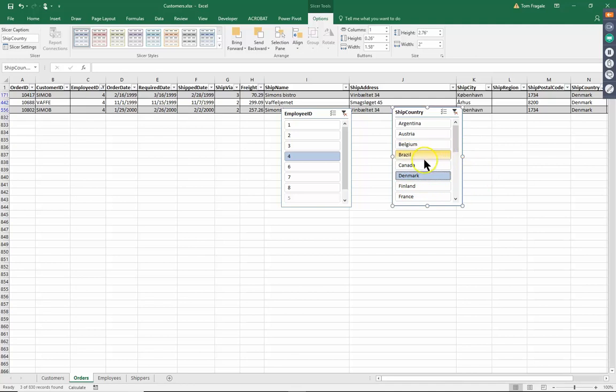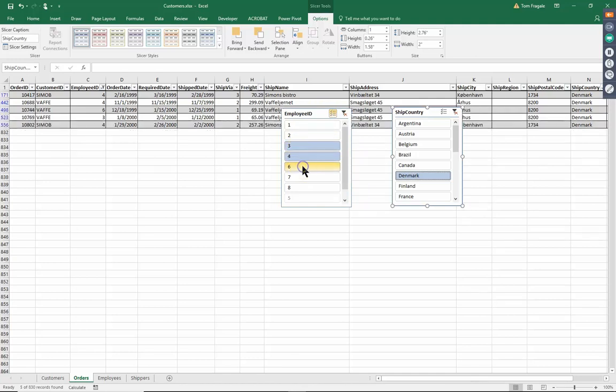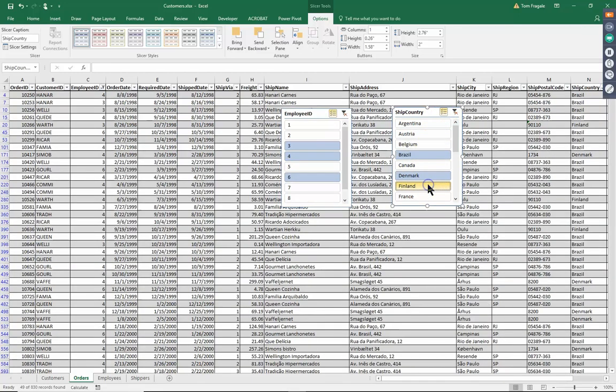Now to pick more than one from each column, on the new version of Excel, I can pick on these little check marks. If you have the old version, like 2013, you would hold down the Control key. But now if you have this icon, I'm going to click on that, and now it'll let me pick more than one. So I'll pick 3, 4, and 6. See how it has to be employee 3, 4, and 6, and it has to be Denmark at the same time. Now I'll pick on the check mark over here, and I'll pick on Brazil and Finland. And now we have all those different combinations.